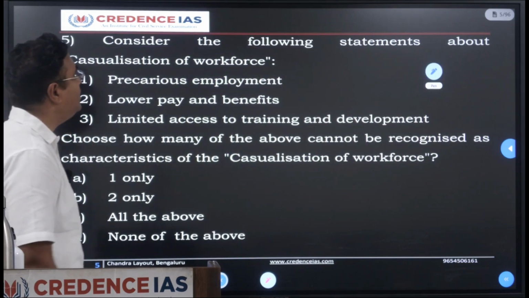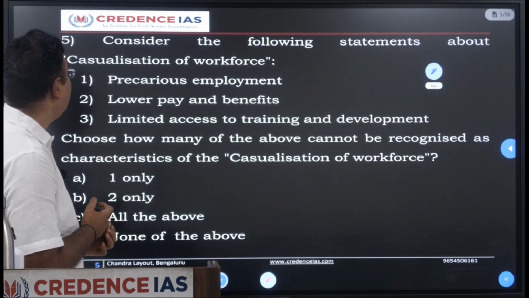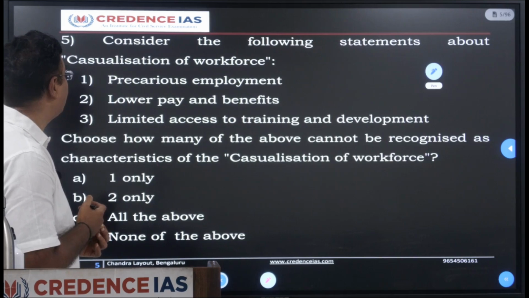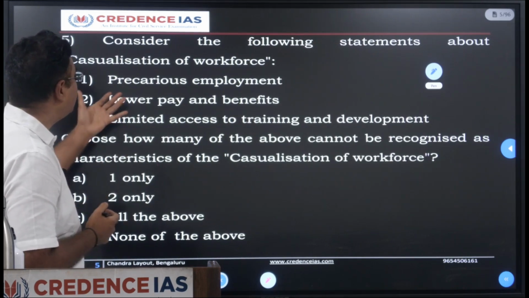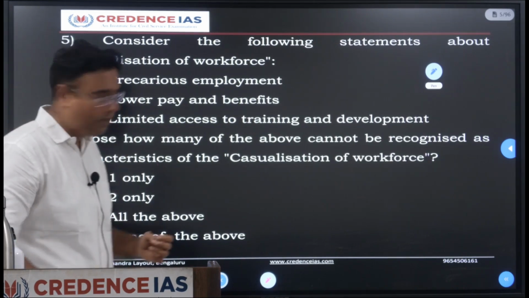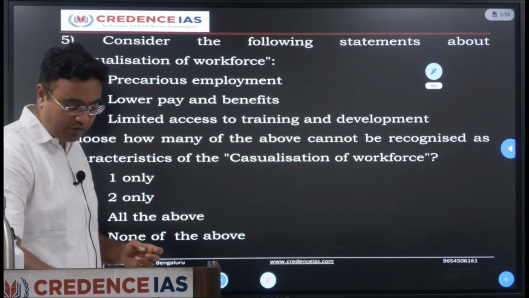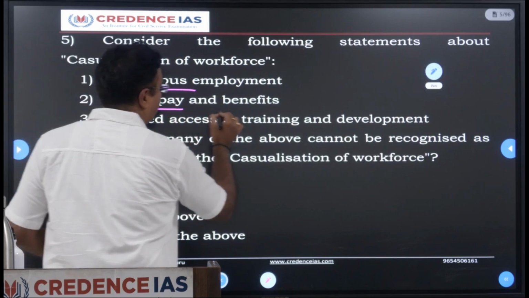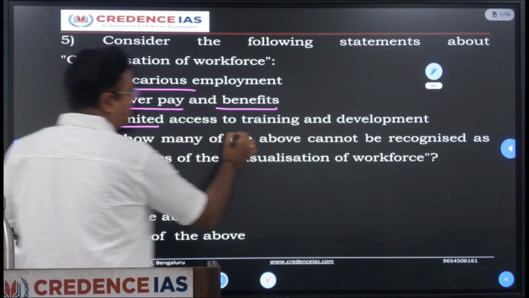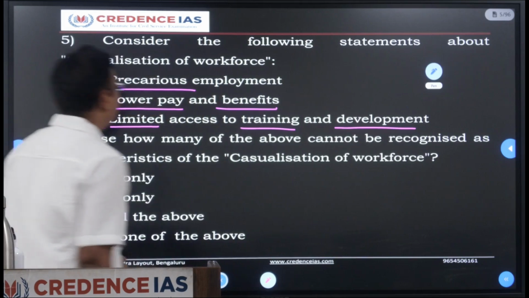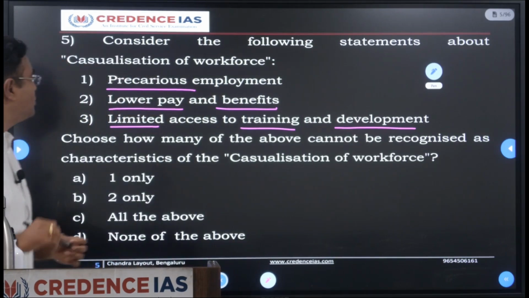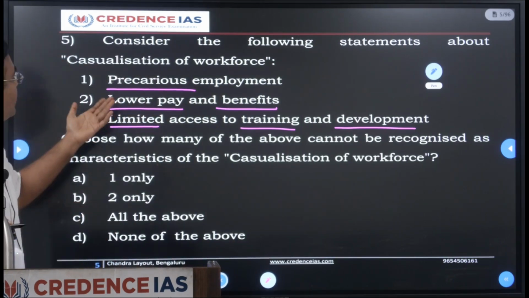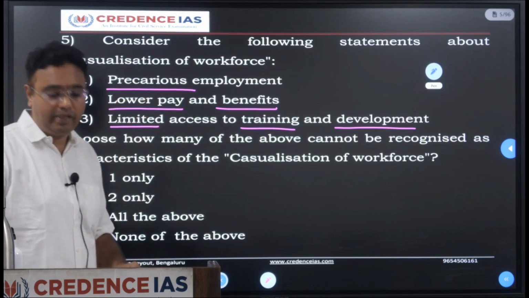Moving to the next one, consider the following statements about the casualization of the workforce. What does it talk about? Casualization of the workforce. You need to understand the concept of casualization of the workforce. Here: precarious employment, lower pay and benefits, limited access to training and development. These are the three statements given. Among them, you need to make sure which one gets eliminated.